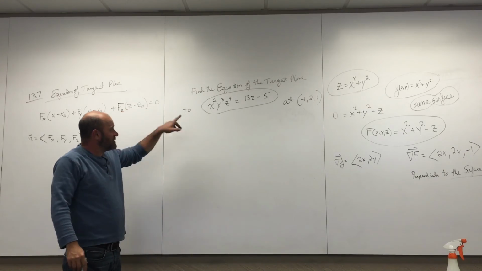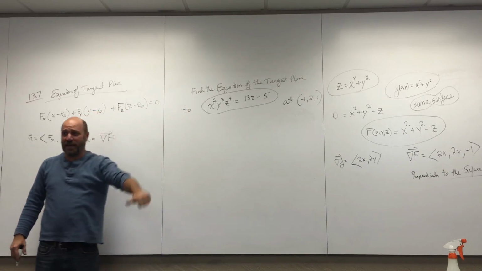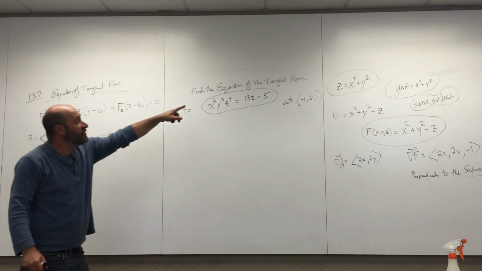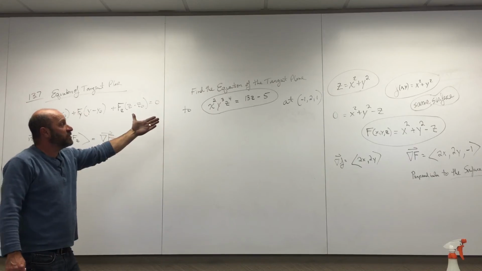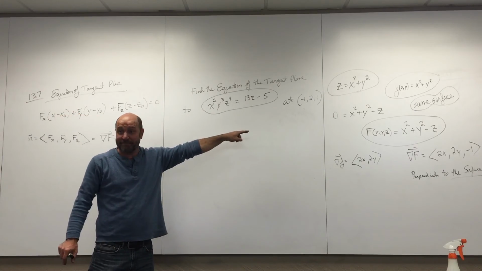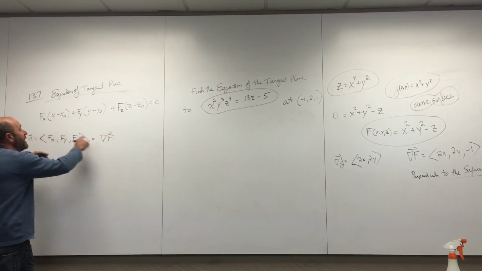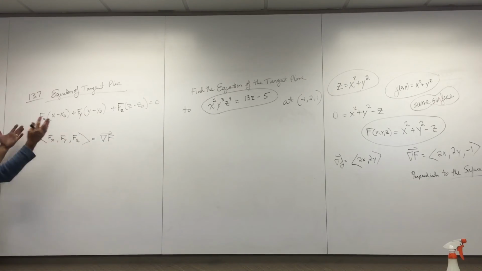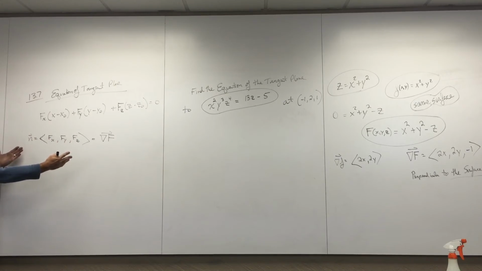If I plug those numbers in, it should be on that surface. So I want the equation of a tangent plane. If I want the equation of a tangent plane, they better give me a point. Did they give me a point? Yeah, they gave me a point. The point goes right here. That's your x naught, y naught, z naught. Okay, what else do I need? I need this normal vector. The normal vector is the 3D gradient. That's what I need. To get a 3D gradient, I need to understand what big F is.